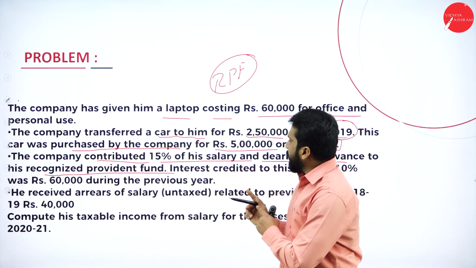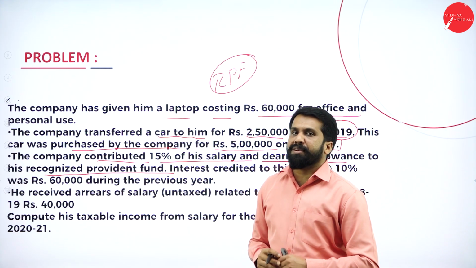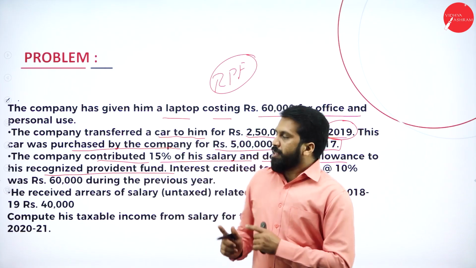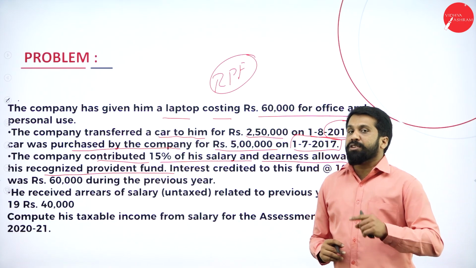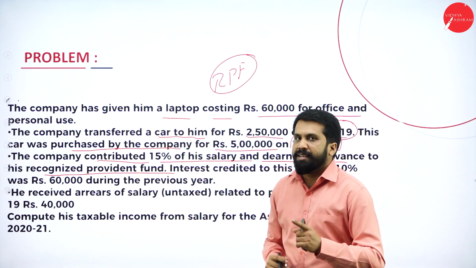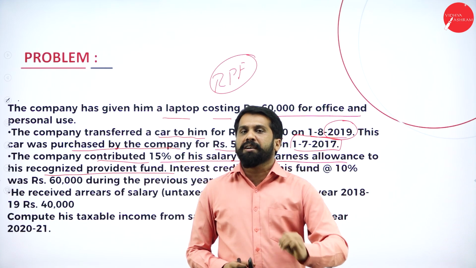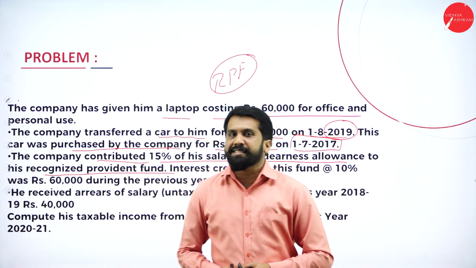But how much has the employer contributed here? The employer has contributed 15% of his salary. Now, if he has contributed 15% of his salary, how much extra has he contributed? Yes, he has contributed 3% extra. So, that 3% we have to calculate for taxable salary.